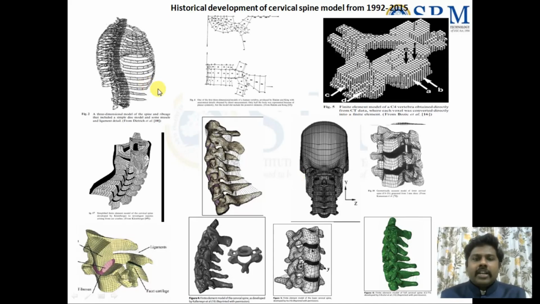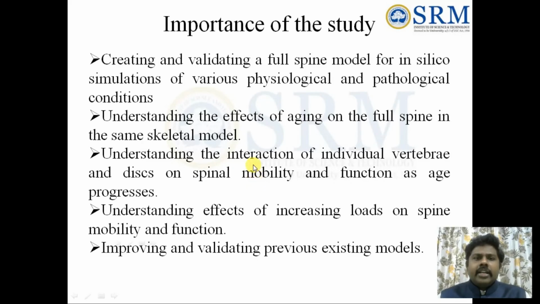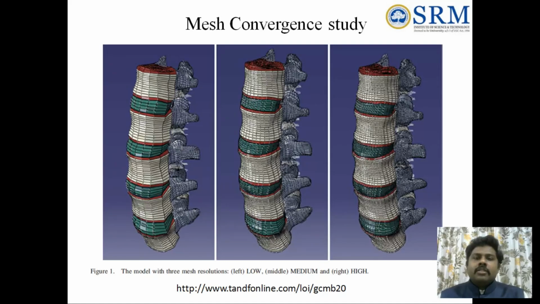Now, coming to the FEM models, multiple FEM models are being created. The importance of the study: creating and validating a full spine model in silico of various physiological and pathological conditions, understanding the effect of aging on the full spine using the skeletal model, and understanding the interaction between the individual vertebrae, disc, and spine mobility functions as the aging process advances. These are the different things we can do. We can also understand the effect of increasing spine load on mobility and function, and improve and validate previously existing models. These are the importance of the study.